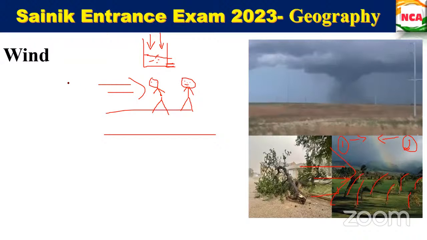Yes, ma'am. At one point, what will happen? Someone will be going in this direction like this also, right? By opposing the wind, it is like this afterwards. If it is very high, we will be going like this. Most of the time we can experience wind along with rain, right? Yes or no? So during rain, when you are going out, the wind will come along with that rain. You feel the force when you travel on a bike and all.